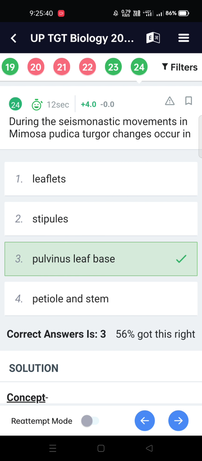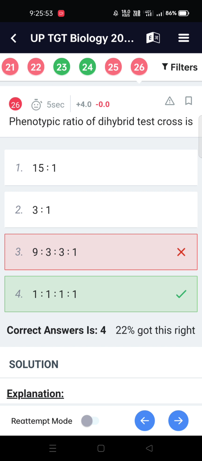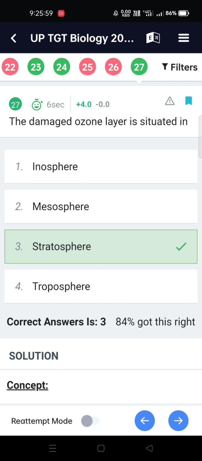During the seismonastic movement in Mimosa pudica, turgor changes occur in the pulvinus at the leaf base. Evergreen trees remain green throughout the year on account of leaves falling in small numbers at intervals. The phenotypic ratio of a dihybrid test cross is 1:1:1:1. The ozone layer is situated in the stratosphere.